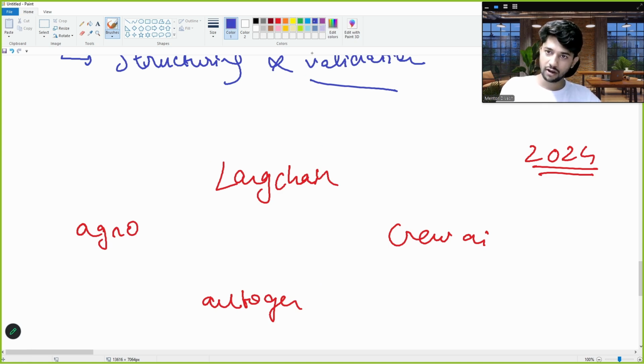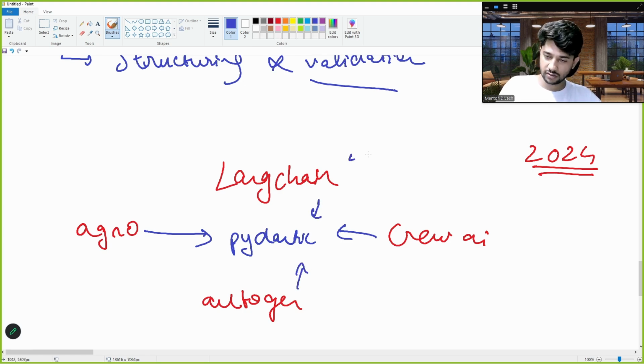All of these people, whenever we were using this, we had to commonly use Pydantic. Even though the framework was made to build AI agents, we had to use Pydantic. Now why? Because when AI agents talk to each other, what do they do?